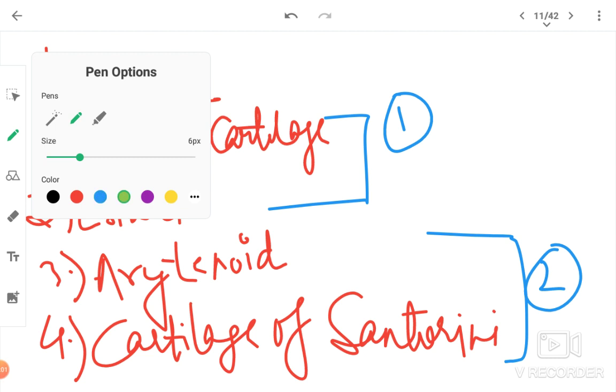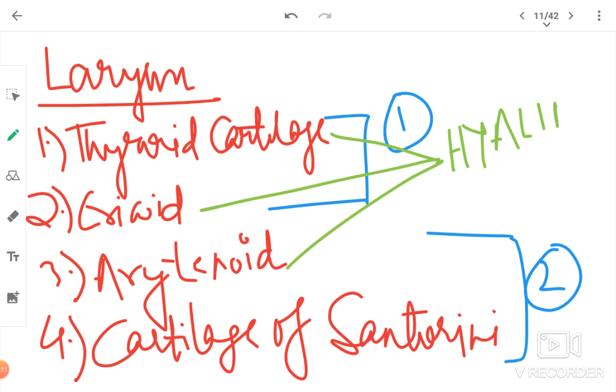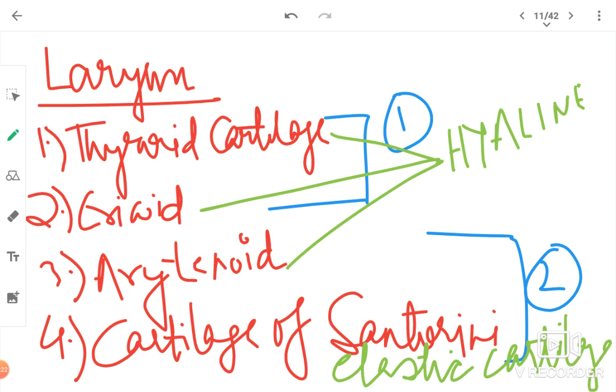And next important thing, the first three cartilages, that is thyroid, cricoid, and arytenoid, they are made up of hyaline. They are hyaline cartilage, and cartilage of Santorini is elastic cartilage.